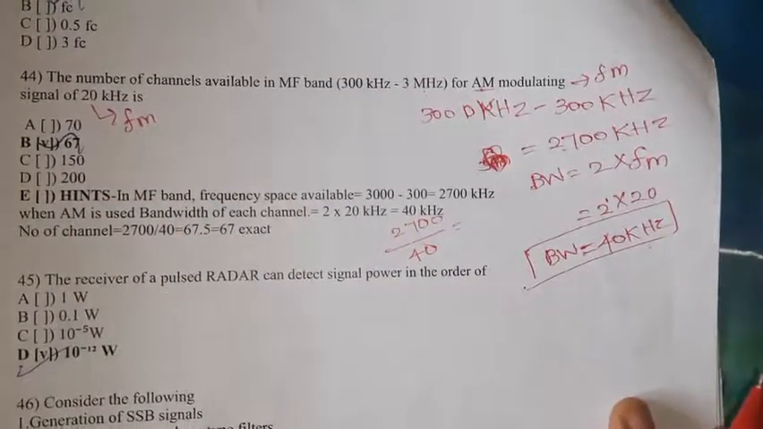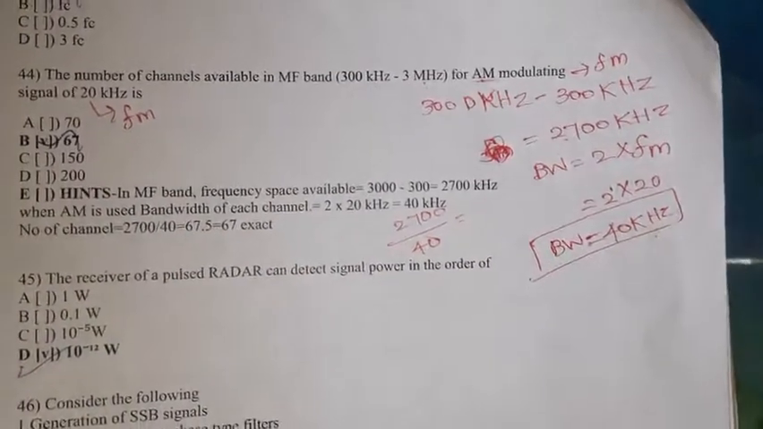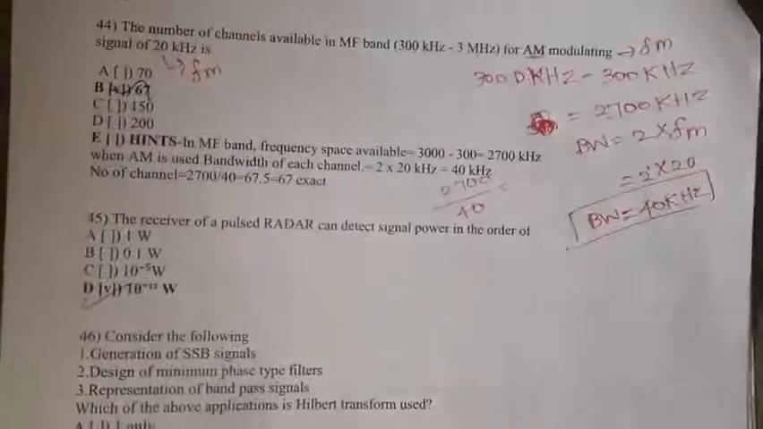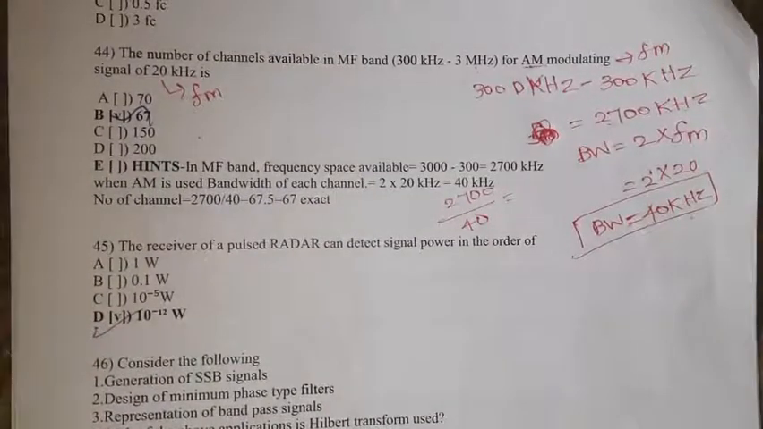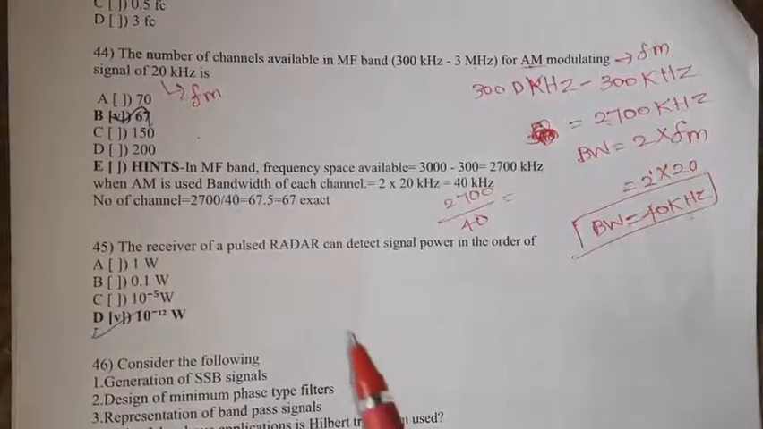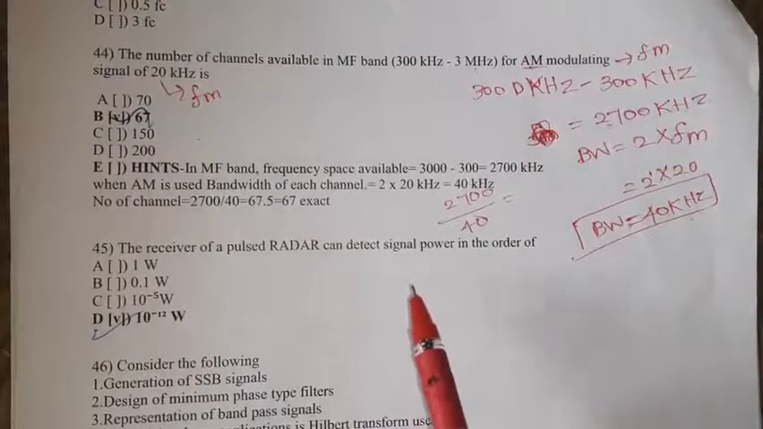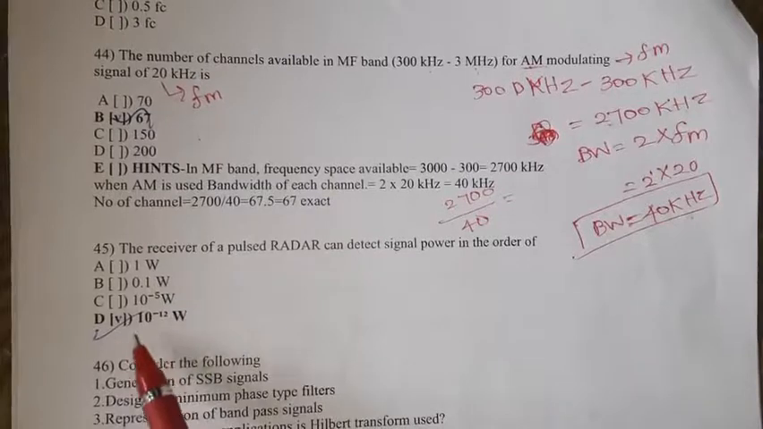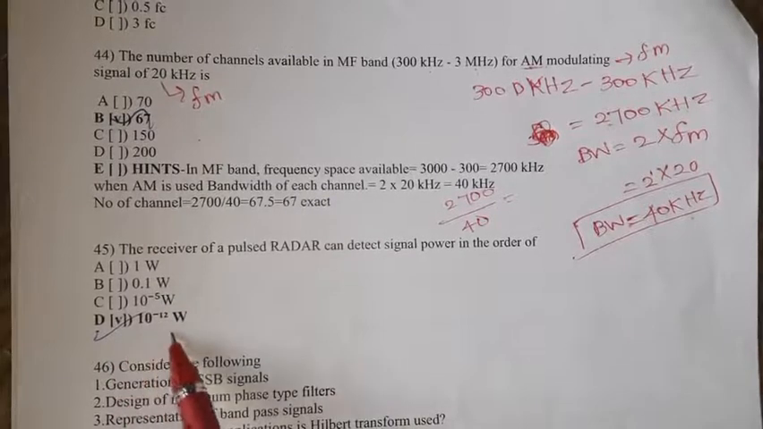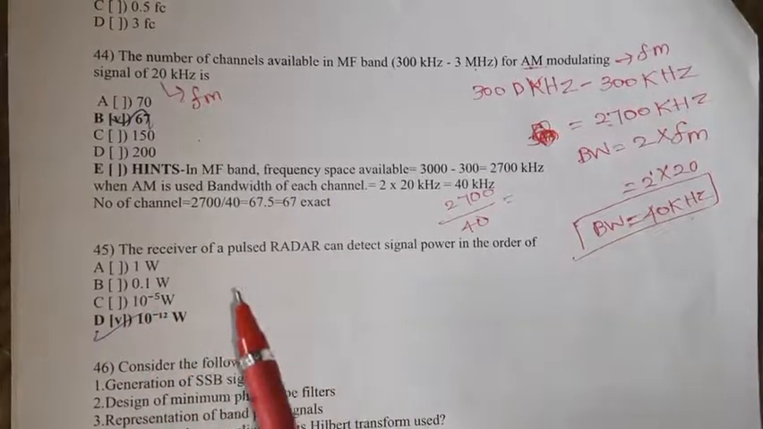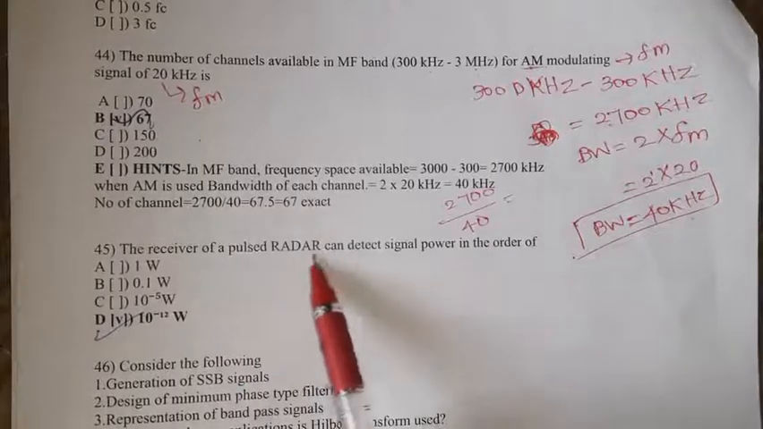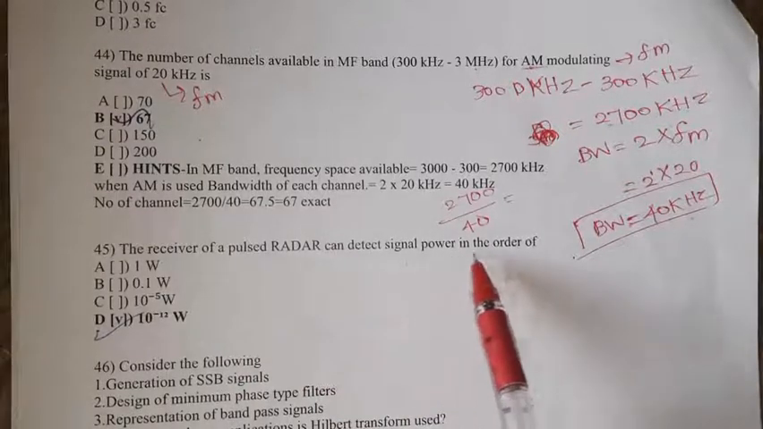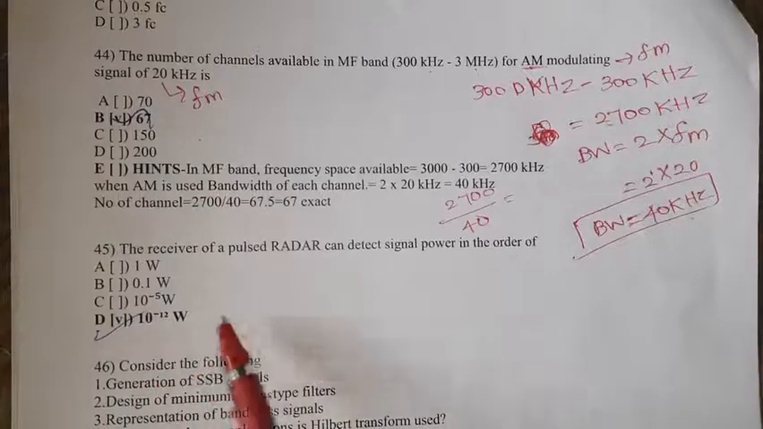Then question number 45. The receiver of a pulsed radar signal can detect signal power in the order of, 4 different options are given. Option D, 10 power minus 12 watt is the right answer. The receiver of a pulsed radar can detect signal power in the order of 10 power minus 12 watt.